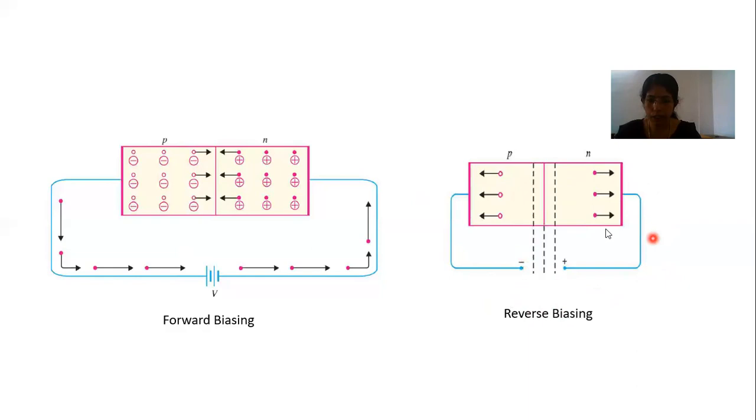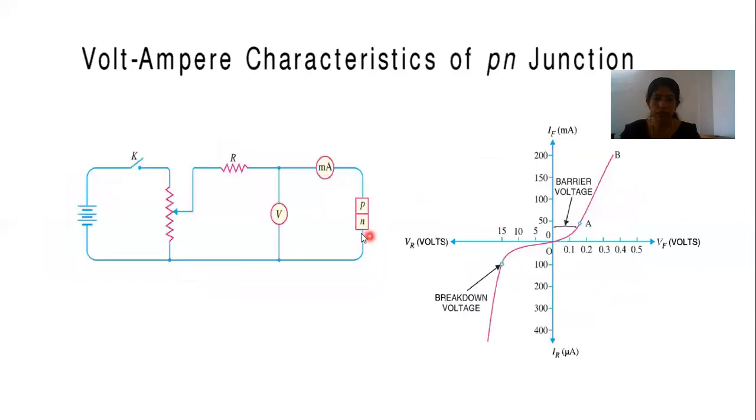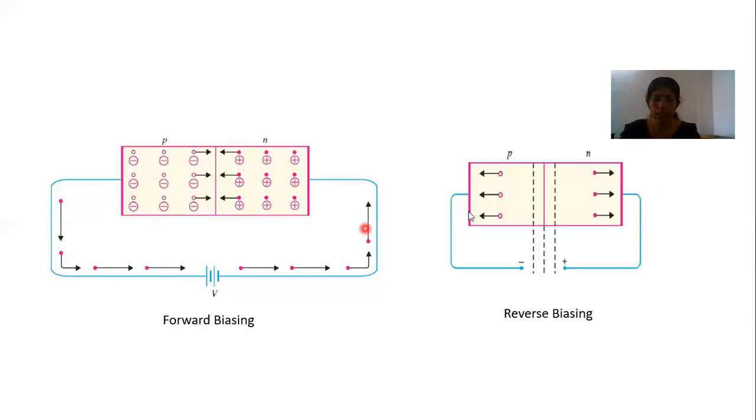Through the PN junction there is no current flow. So it established high resistance here. So this condition is known as reverse biasing. Okay. And this PN junction is known as a diode, PN junction diode.